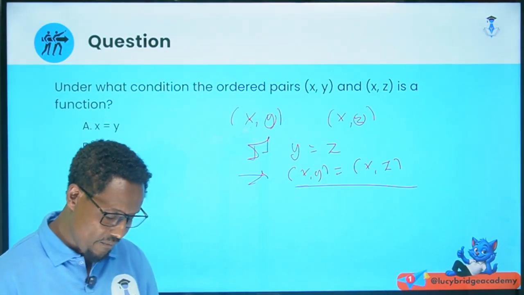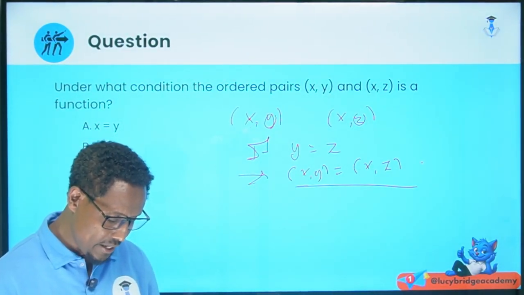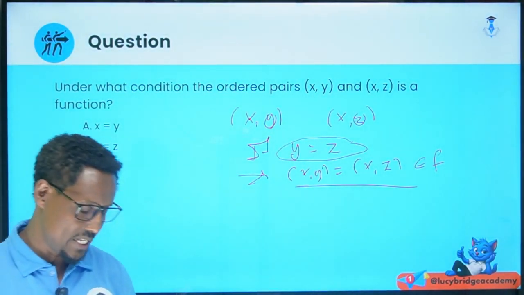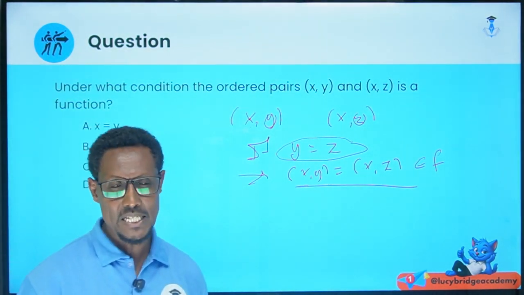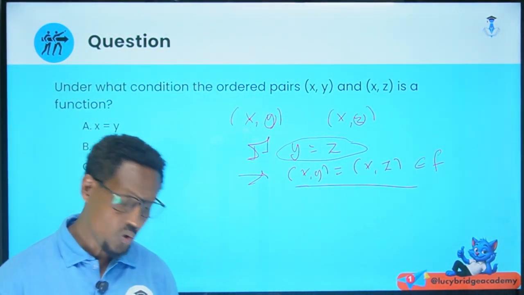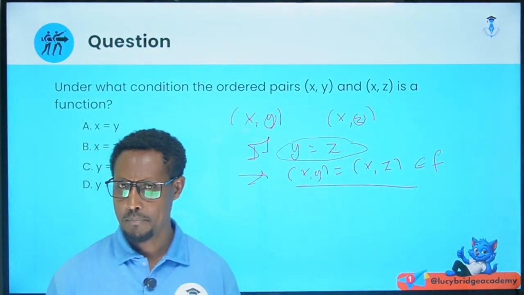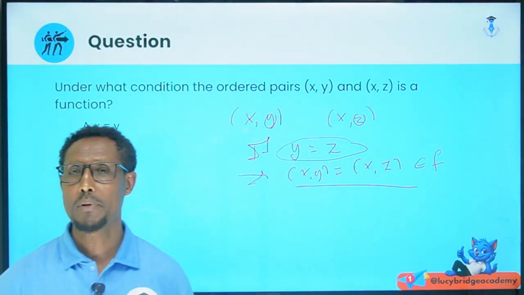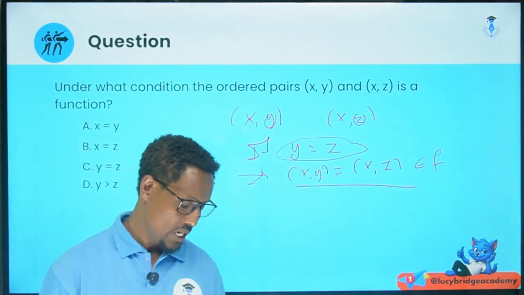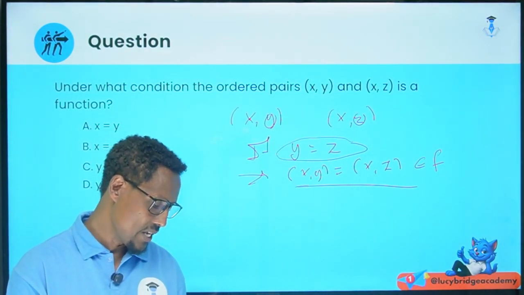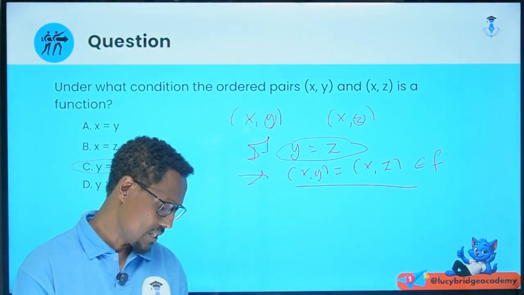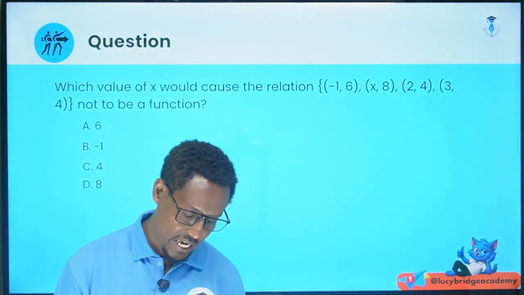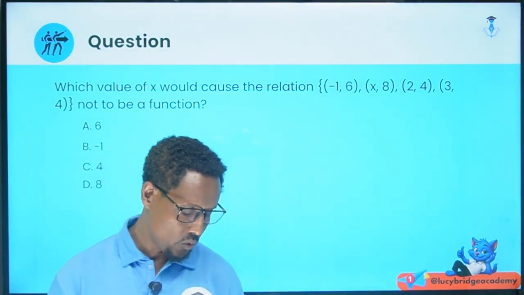Therefore, this can be an element of the function when y is equal to z. y ከz ጋር እኩል ከሆነ xy ወይም xz የፋንክሽናችን ኤሌመንት መሆን ይችላል። Otherwise impossible, okay? y እና z የተለያዩ ከሆኑ two distinct order pairs will have the same first element ይሆንና ከፋንክሽን ውጭ ይሆናል ማለት ነው። Therefore, the answer is y is equal to z. The answer is C.